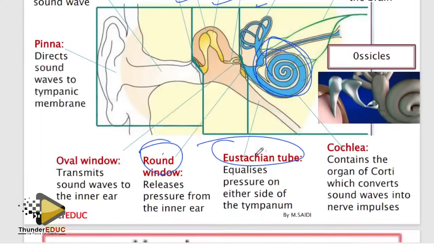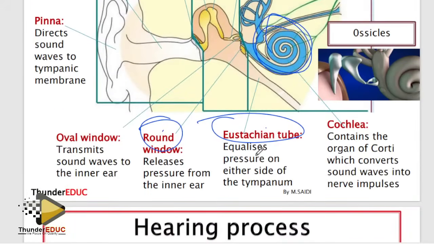So the round window absorbs or releases. It's the same thing. It absorbs excess pressure from the inner ear, or releases it. When you absorb, you release what you have absorbed. Release the excess pressure from the inner ear. And then the oval window, what does it mean? Basically on the oval window, it just creates a pressure wave in the inner ear.